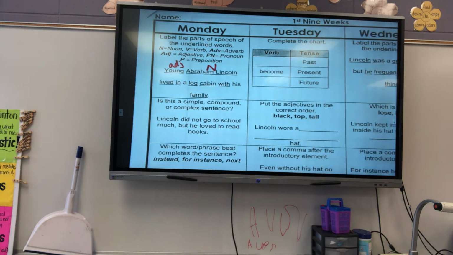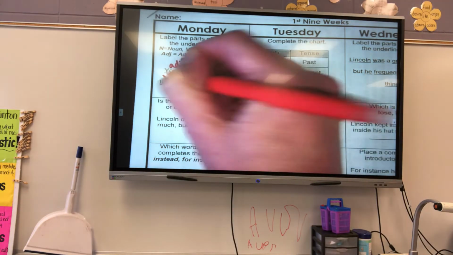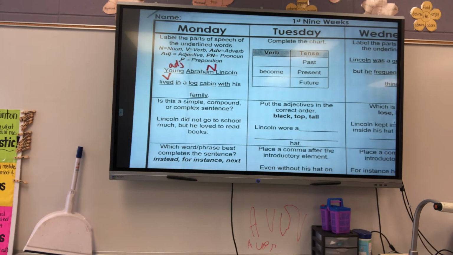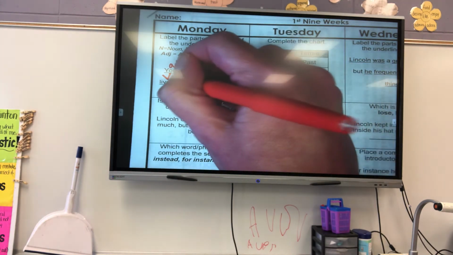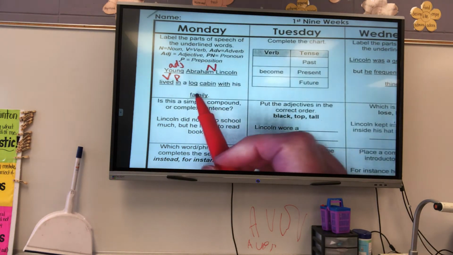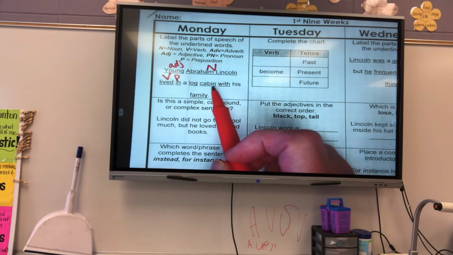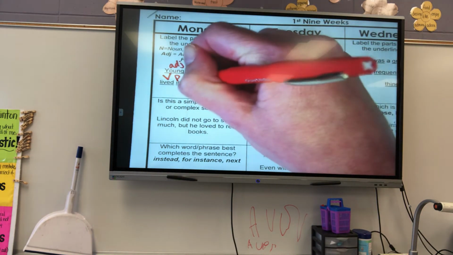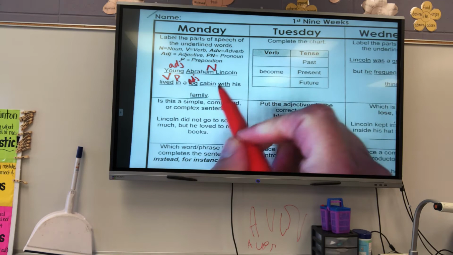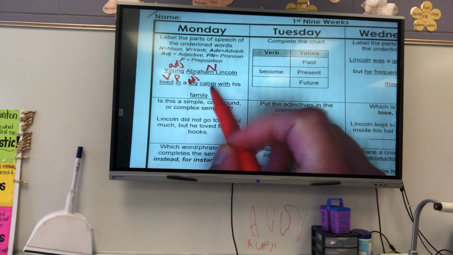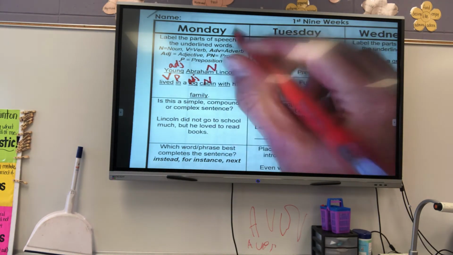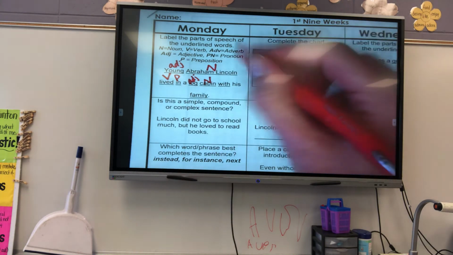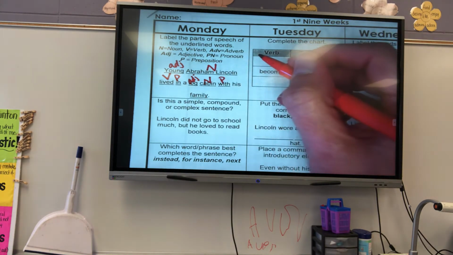Lived is something I can do, so it is a verb. In, preposition, good. All right, log tells me what kind of cabin. It describes the cabin, so log is what? Not an adverb. Adjective. And then a cabin is a place, so it is a noun. With, preposition. Family, noun.